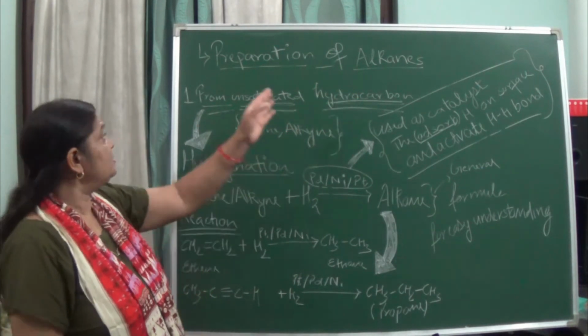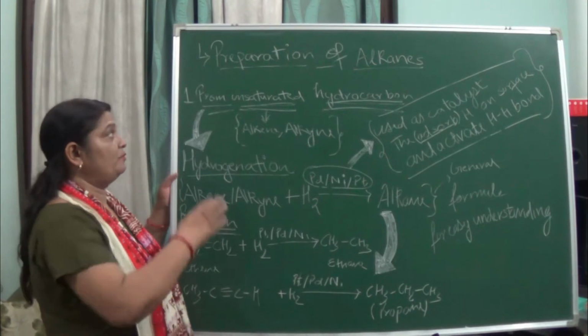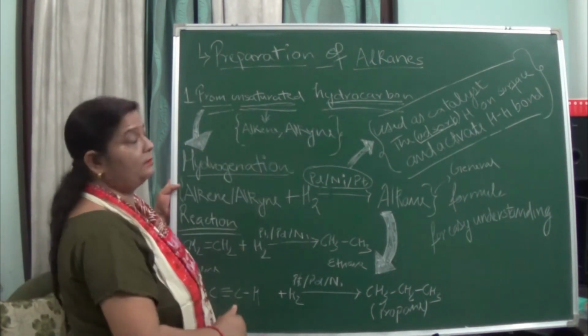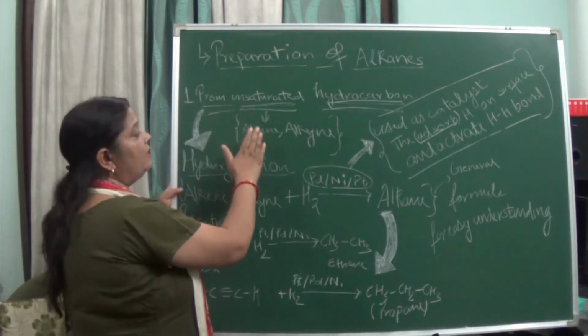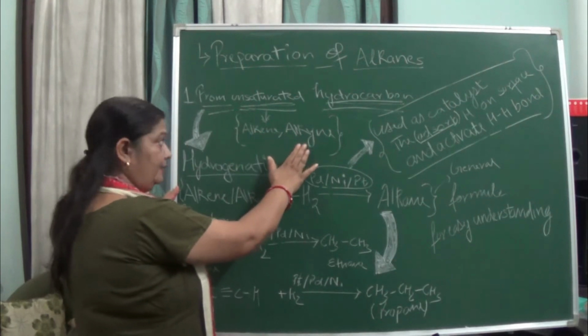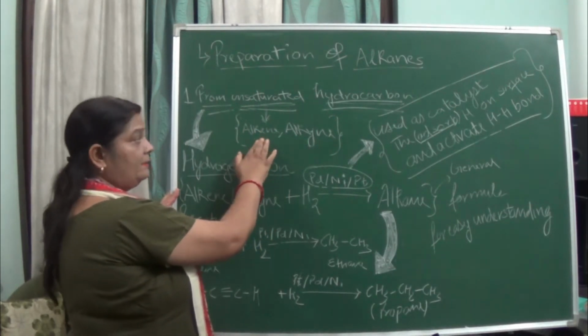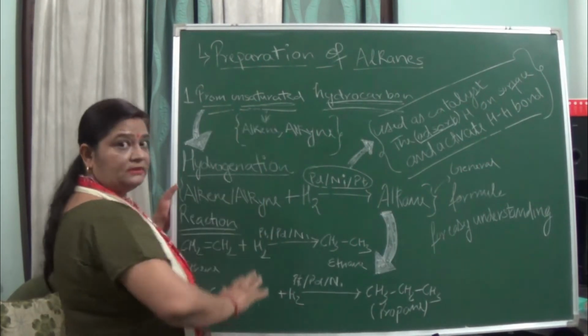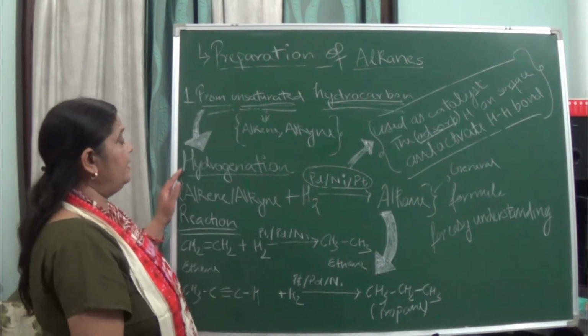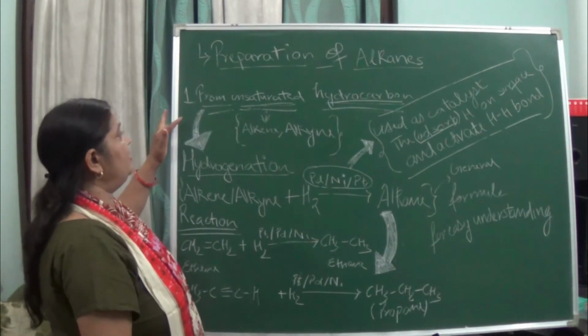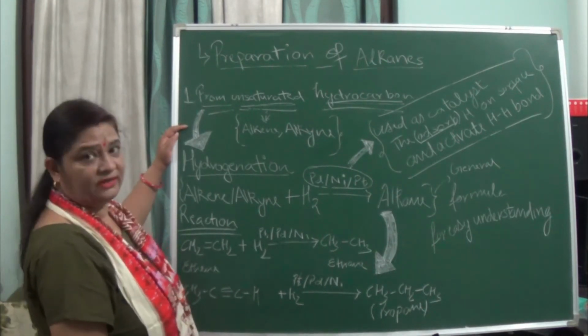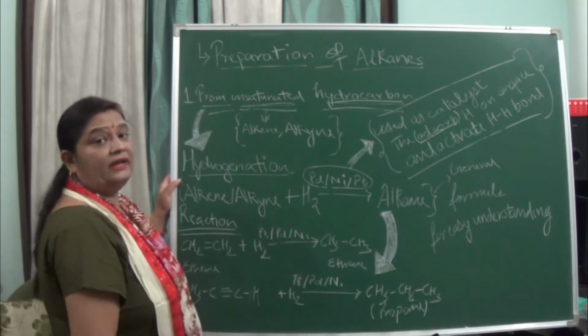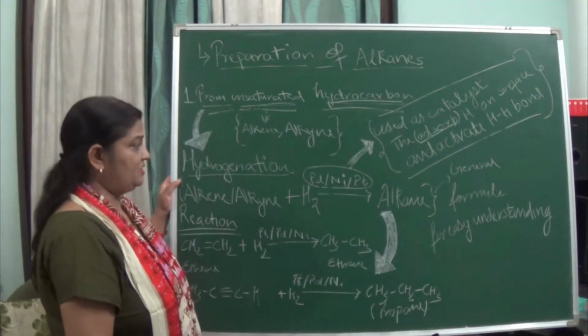The first way we are going to study is from unsaturated hydrocarbons. What is an unsaturated hydrocarbon? Alkene or alkyne. Alkene consists of a double bond, alkyne consists of a triple bond, so unsaturated hydrocarbons consist of multiple bonds. Preparing from unsaturated hydrocarbon is done by the hydrogenation reaction.